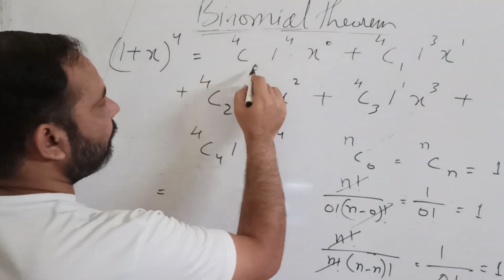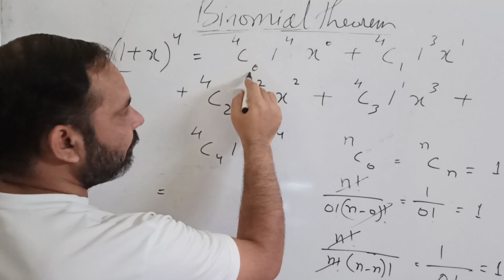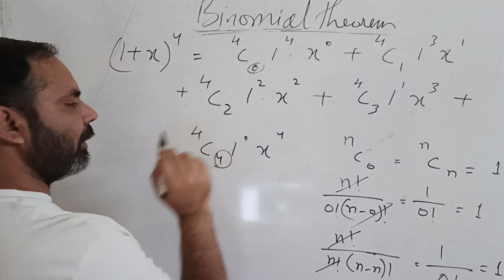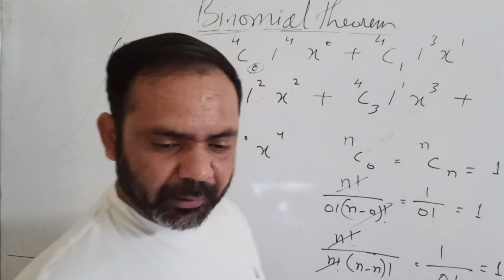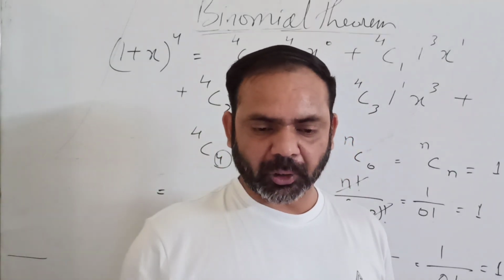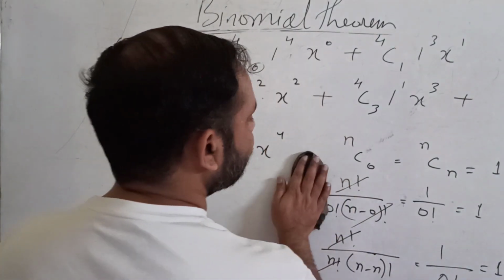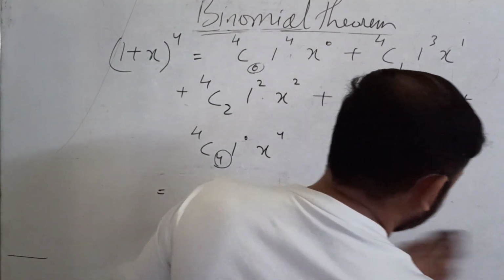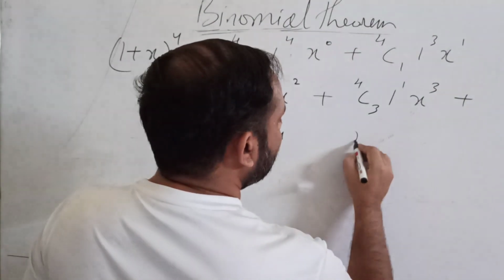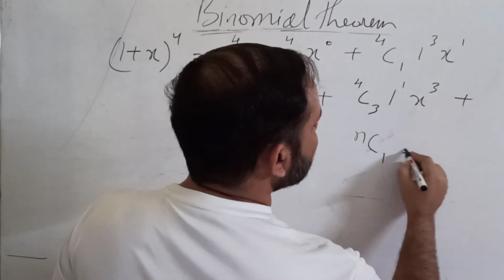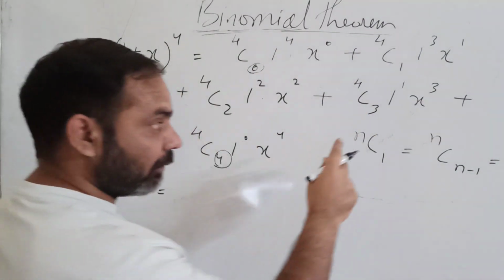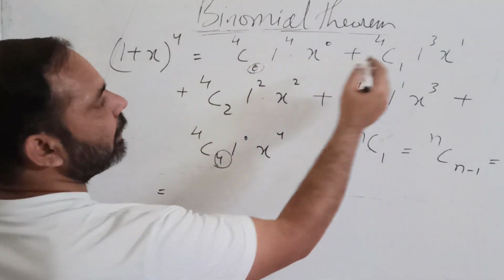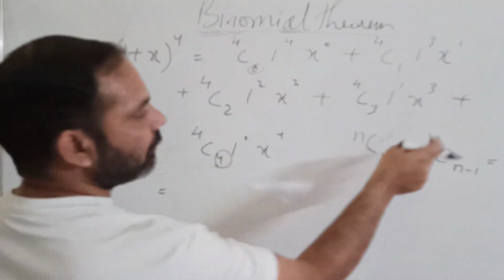So whatever you have here, either r is equal to n or r is equal to 0. In both cases the value of the combination term will be 1. Okay, this can be taken as a shortcut formula. Now, another formula is nC1 is equal to nC(n minus 1) is equal to n. The value of nC1 and nC(n minus 1), meaning 4C1 and 4C3.